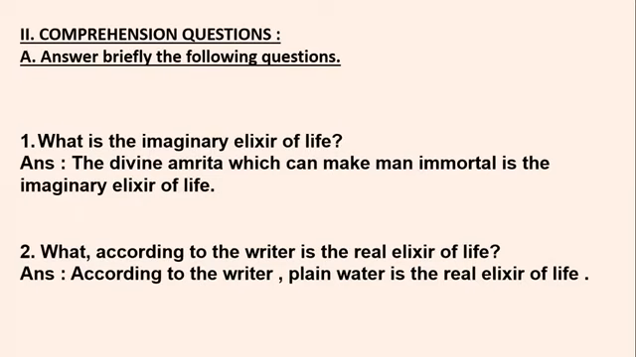So the answer according to the textbook is, the divine Amrita, which can make man immortal, is the imaginary elixir of life. Divine is something related to God, something spiritual. Amrita is again making something immortal, a liquid which makes you immortal. So this divine Amrita, which can make man exist forever and ever, which has no death, no end, is the imaginary elixir of life. That means the human imagines that kind of Amrita, that will be the elixir of life. Okay, so this way you can write the simple answer.